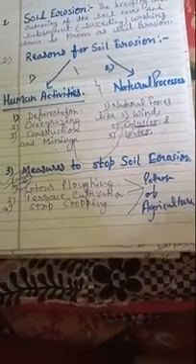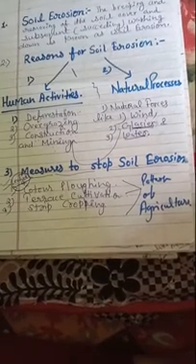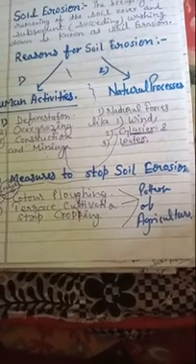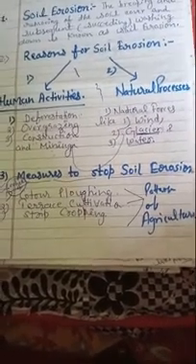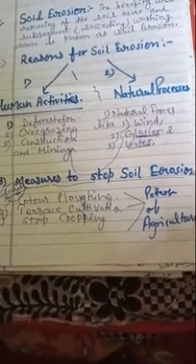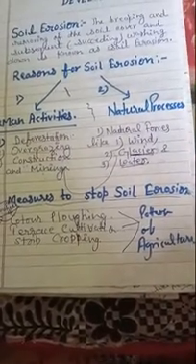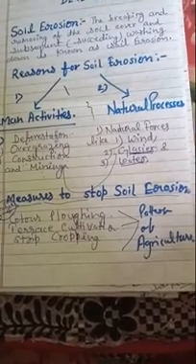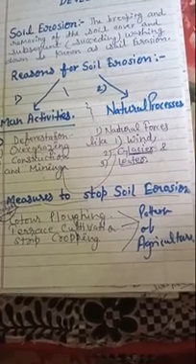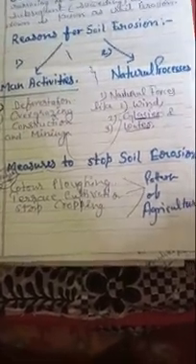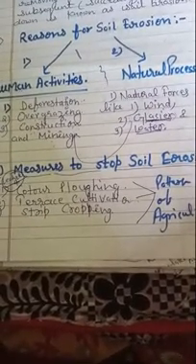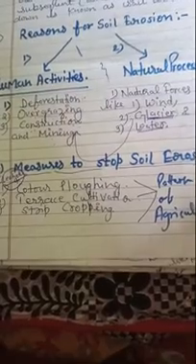First is known as contour ploughing, second terrace cultivation, and third strip cropping. Although there are many other ways by which we can stop soil erosion, when the question is given to you, what are the agricultural methods or measures to stop soil erosion, or give any three agricultural ways by which we can stop soil erosion, then your answer will be in such a manner that the agricultural methods are contour ploughing, terrace cultivation and strip cropping.